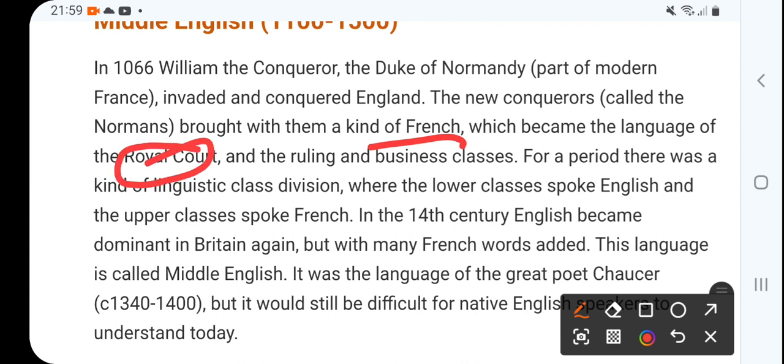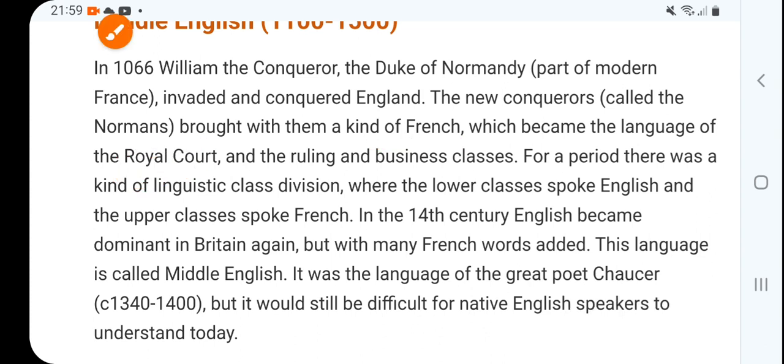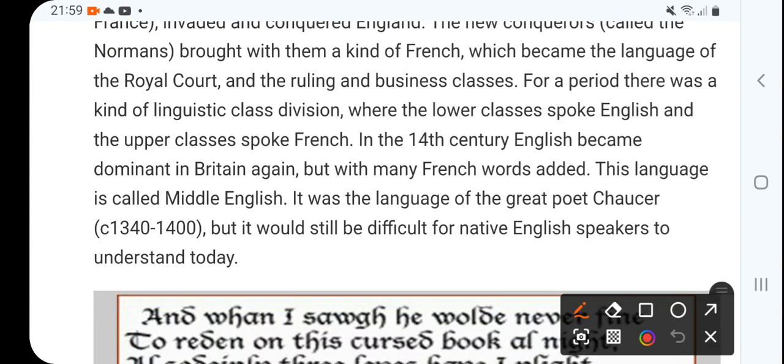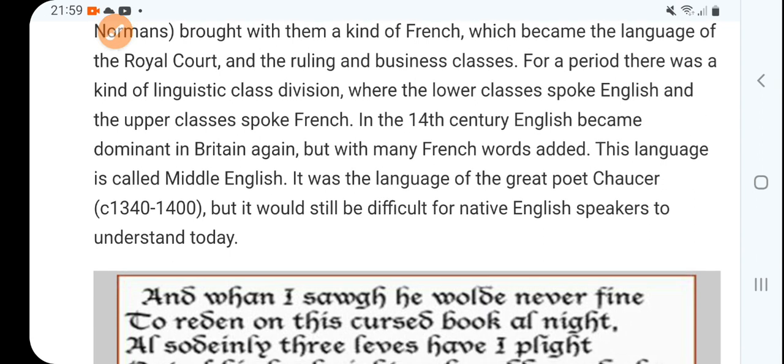For example, the language of royal people is still English rather than Hindi. Similarly, French was the status language, the language of the royal court at that time, and of the ruling and business class. These people who were ruling, the royal court, ruling people and business class, spoke French. That shows the standard. The elite class used to speak French.